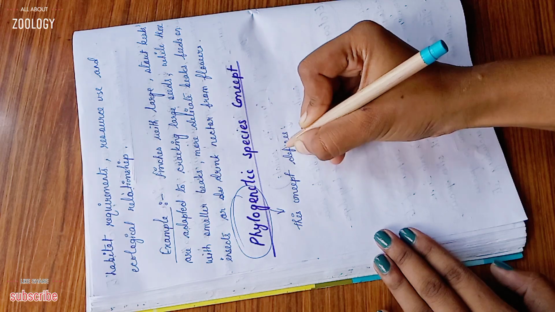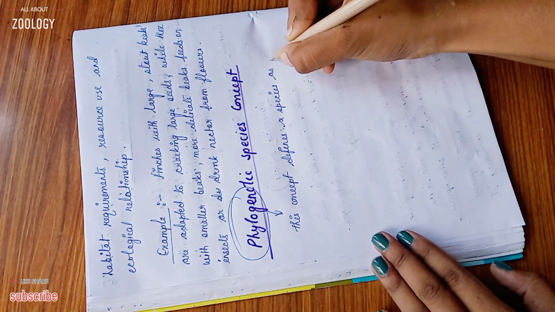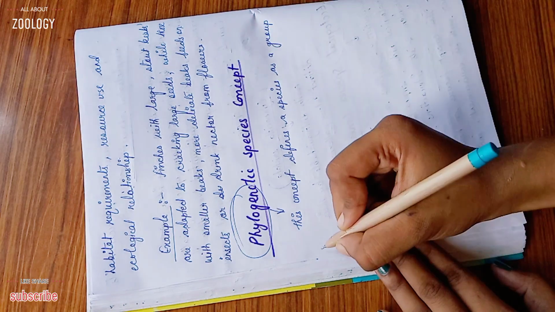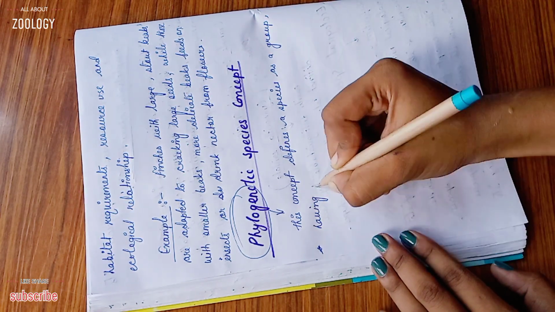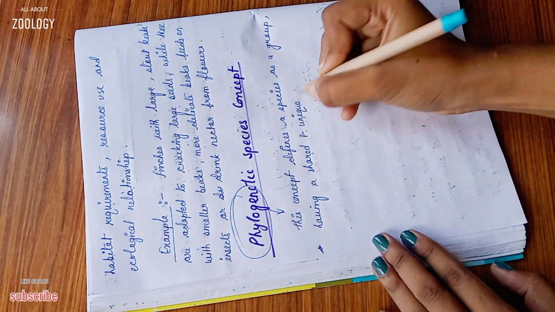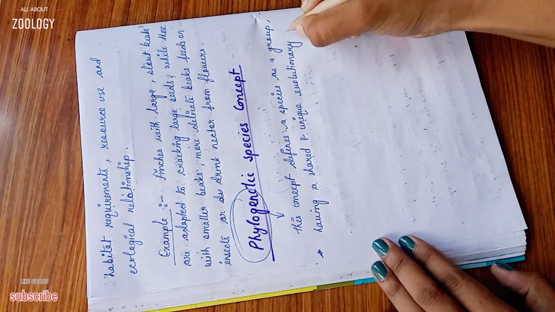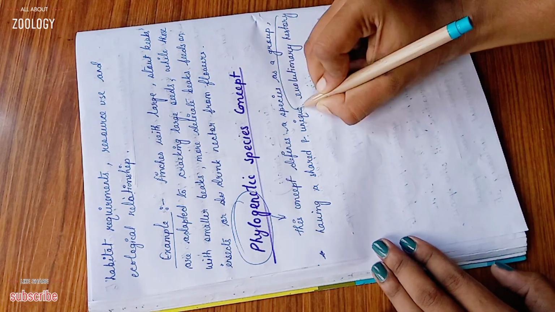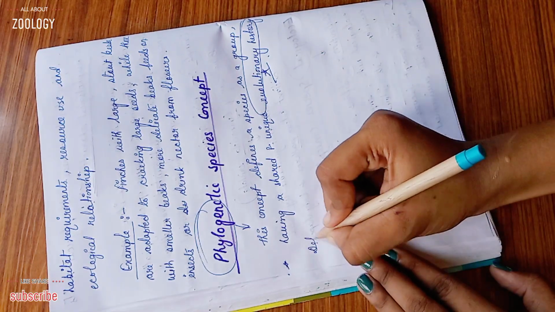So this concept defines a species as a group having a shared and unique evolutionary history. It is important. Evolutionary history. Definition.